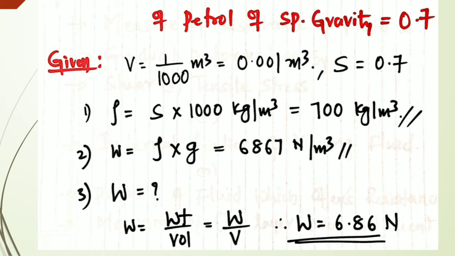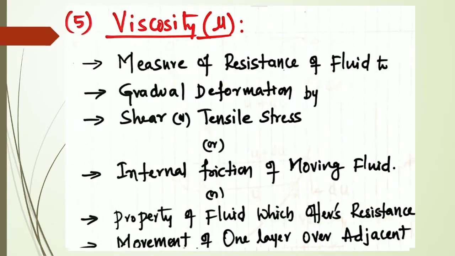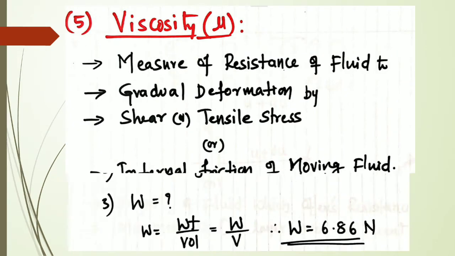Specific weight is known, volume is known, so we can calculate the weight, that is 6.861 Newton. So that is what we can calculate if specific gravity is given. These are the different equations that come into the picture.